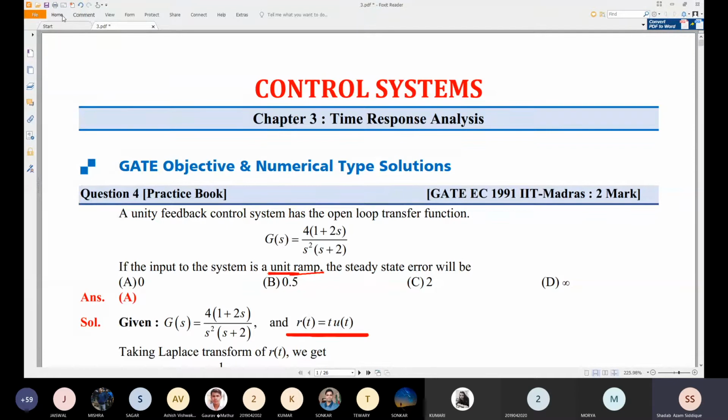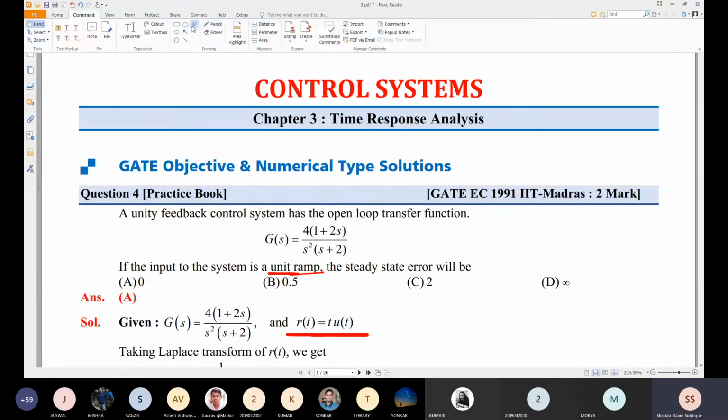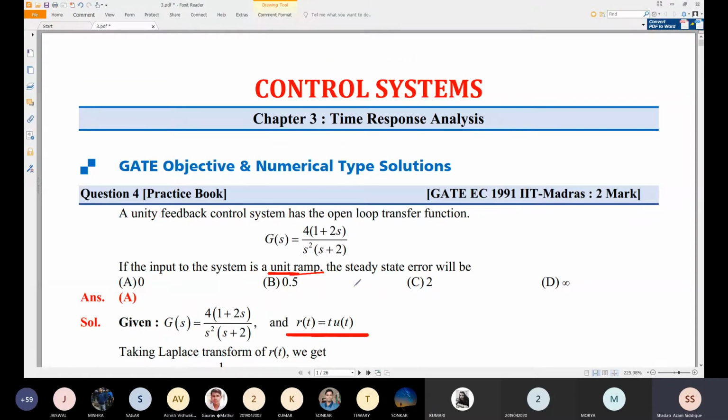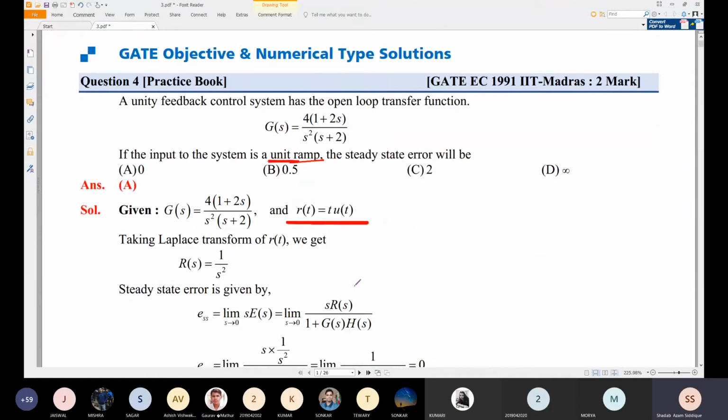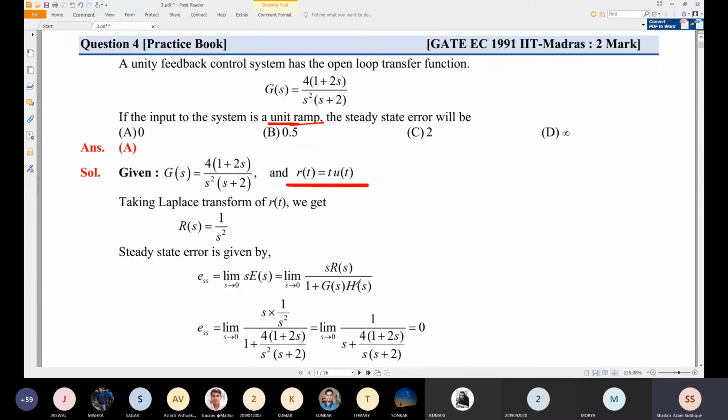So what should be R(s)? R(s) is equal to 1 by s square, since A is not given.